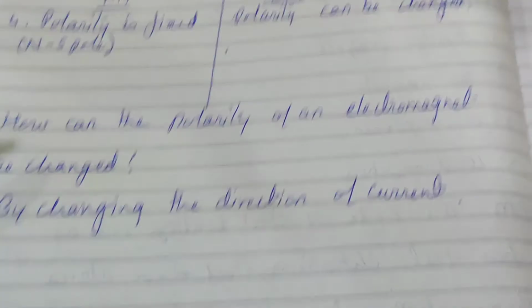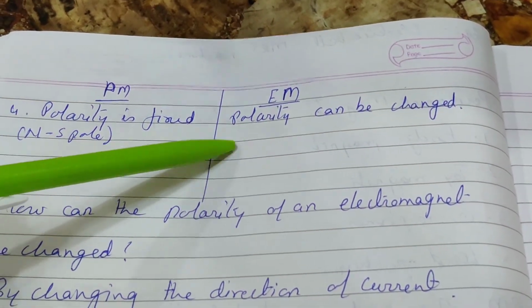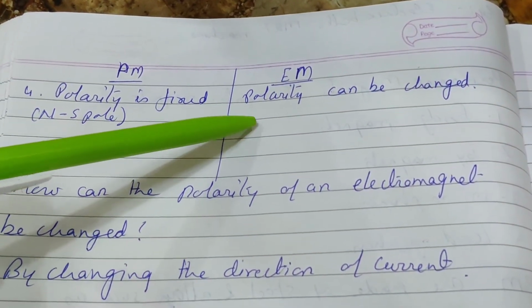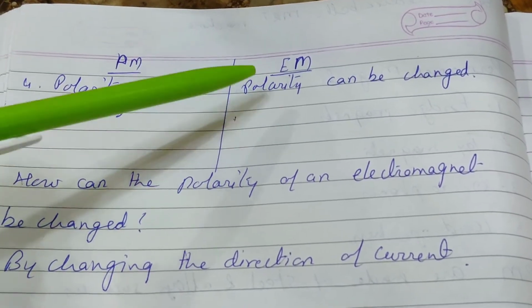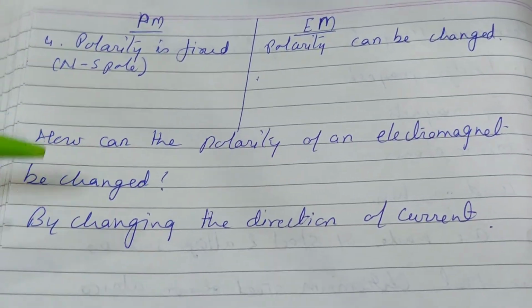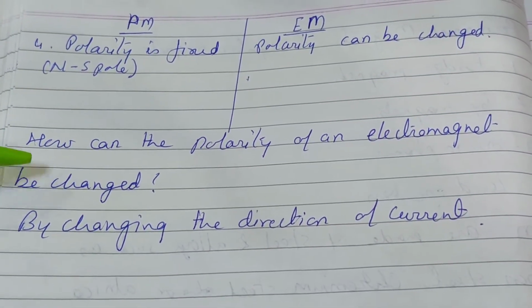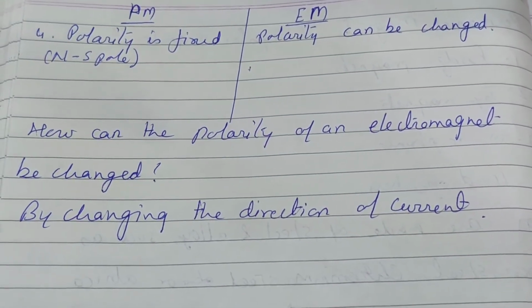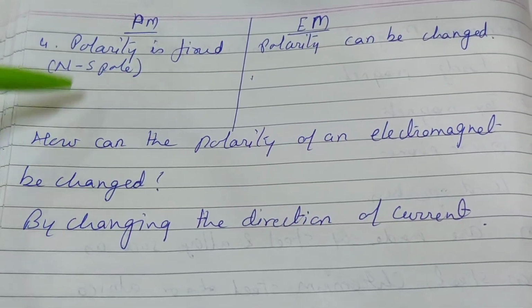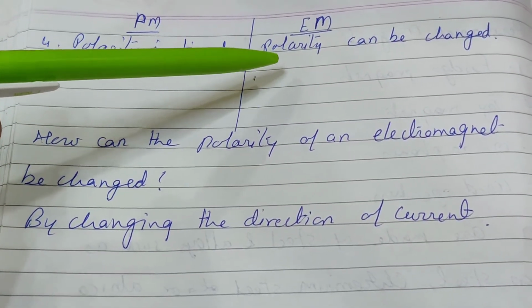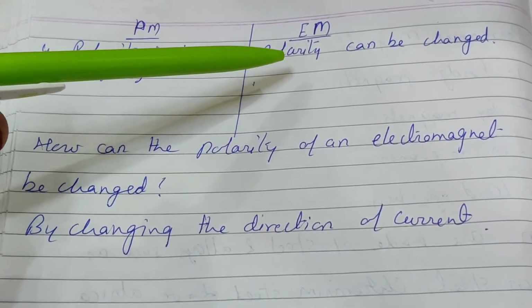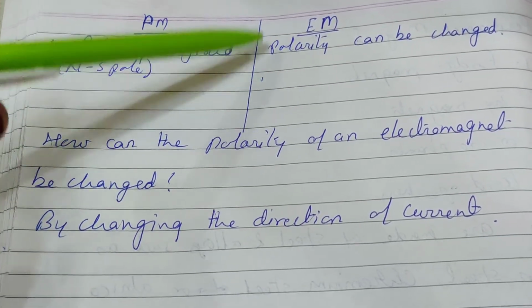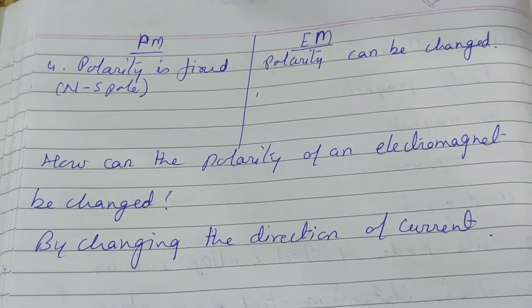Here I said that the polarity of the electromagnet can be changed. But how can you change the polarity? By changing the direction of current. By changing the direction of current, we can change the direction of the magnetic field in the electromagnet. I think you have understood.